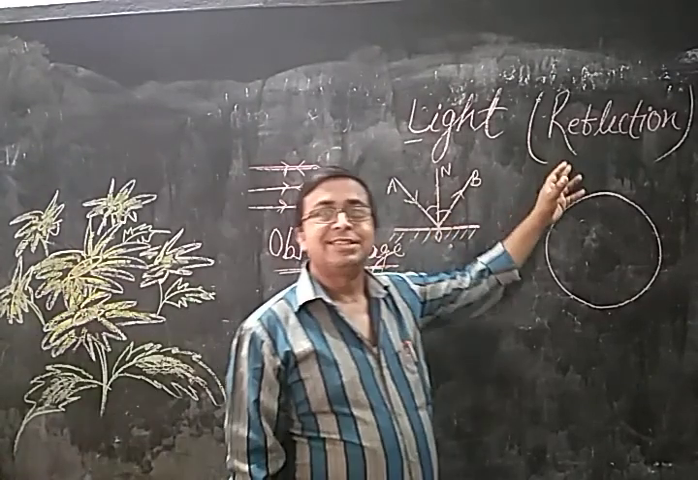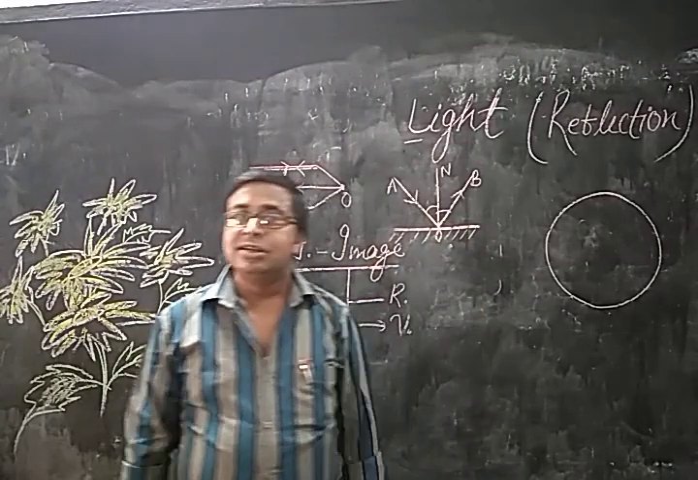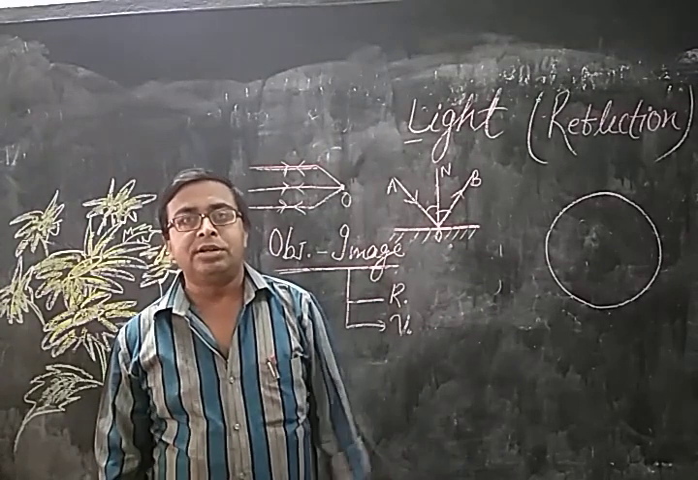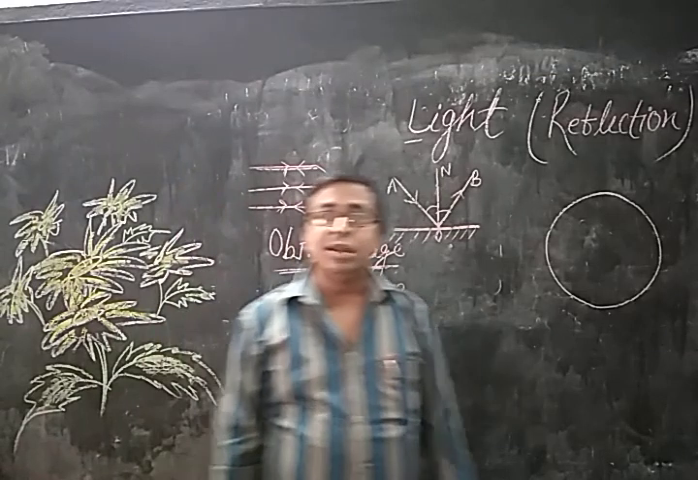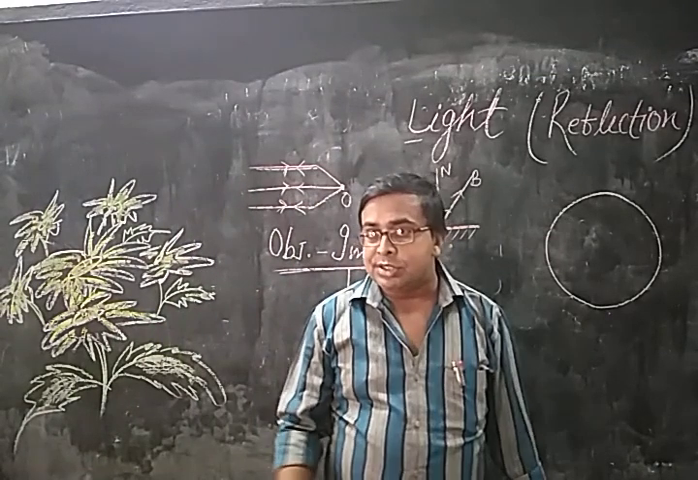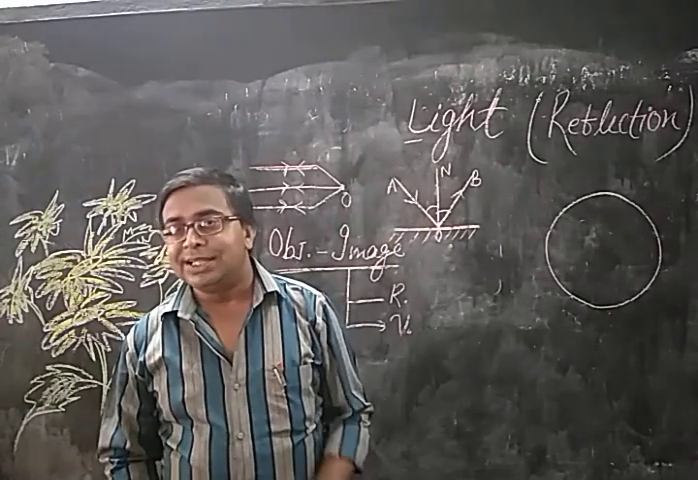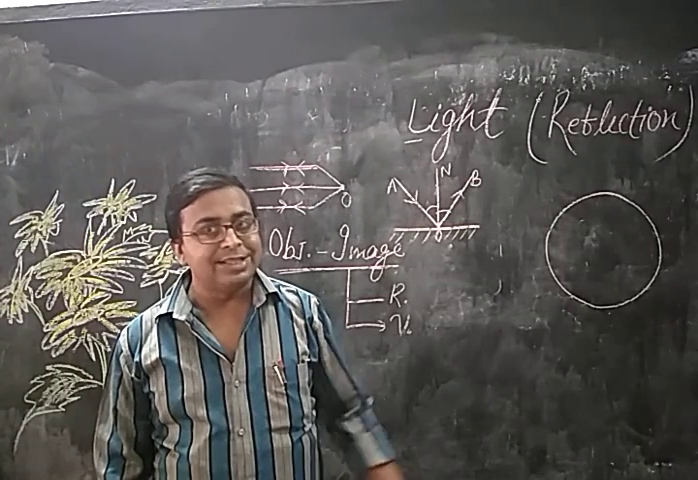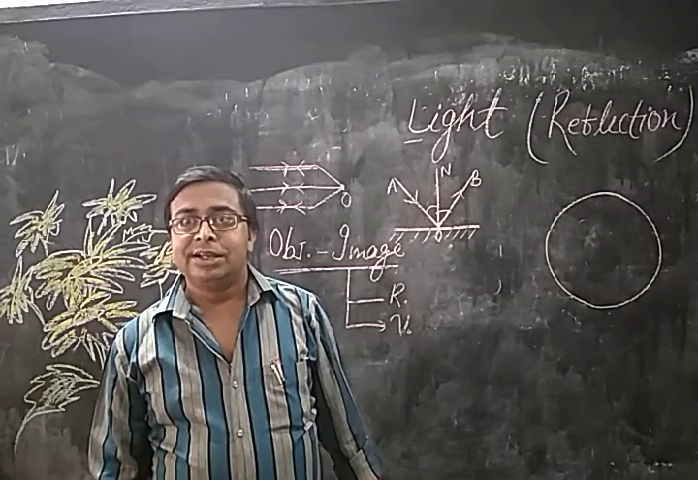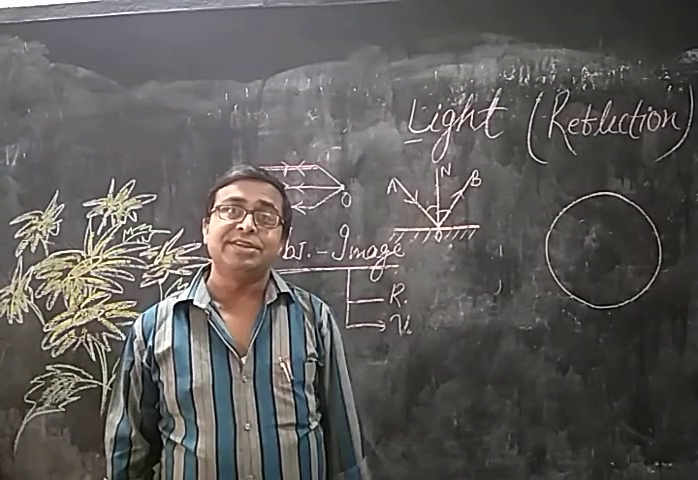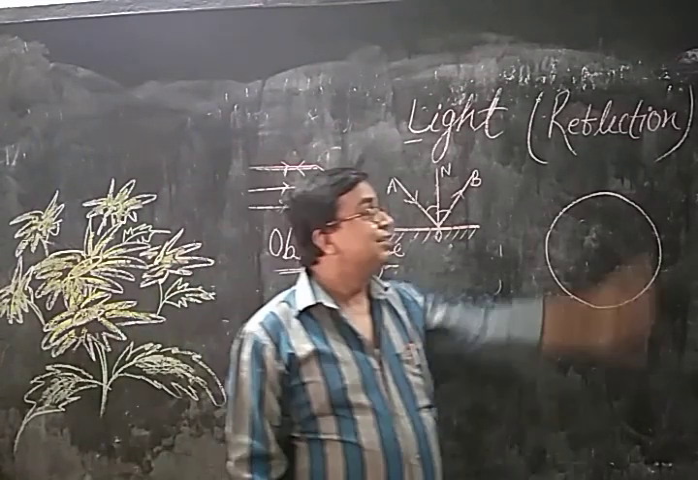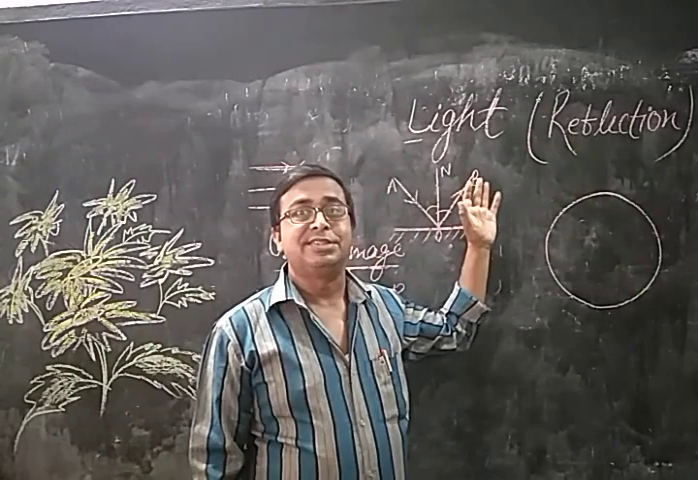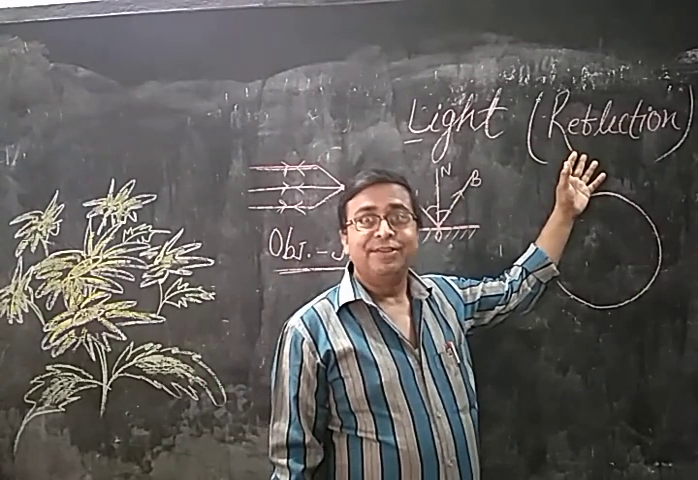Now move to reflection. What do you mean by reflection? Simple, sir. In junior classes we learned it is the bouncing back of light rays. If light rays strike a surface, there are three conditions. Either it will be absorbed by the surface, or it may cross that surface, or third, it will reflect back in the same medium. This is known as reflection.